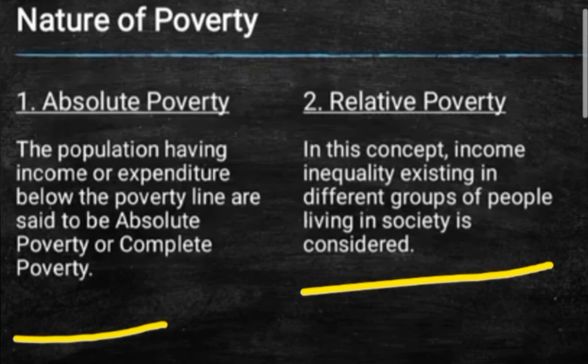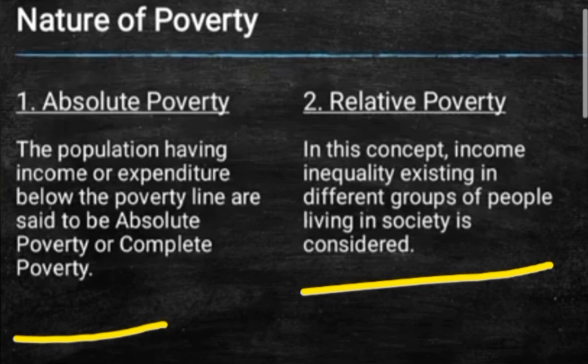Now in short, the second is relative poverty. In the relative poverty concept, the income inequality existing between different groups of people living in society is considered. As we saw in the introduction part, there are the rich and the poor, the richer class and the poor class, and we divided them into two classes. Why is it so? Because of income inequalities. Now in relative poverty, you are going to study the different class groups of people.